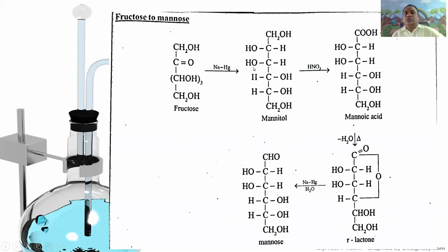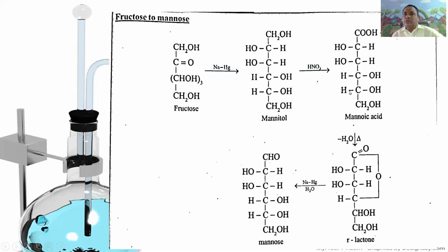Mannitol is CH2OH, CHOH, HOCH, CHOH, CHOH, CH2OH. This mannitol undergoes oxidation with nitric acid to give mannonic acid, or mannoic acid, which is COOH, HOCH, HOCH, CHOH, CHOH, CH2OH. It is called mannoic acid.